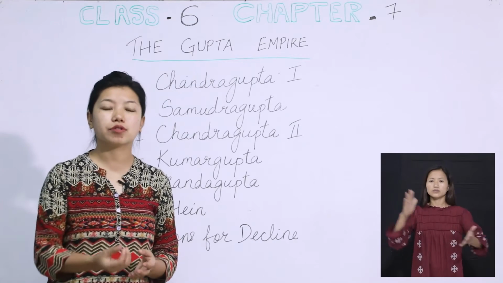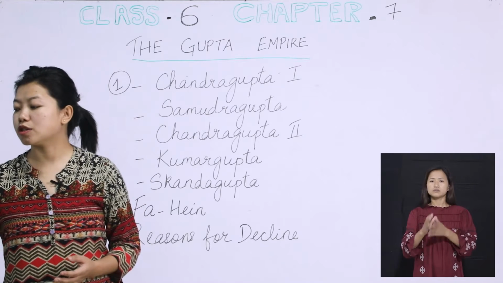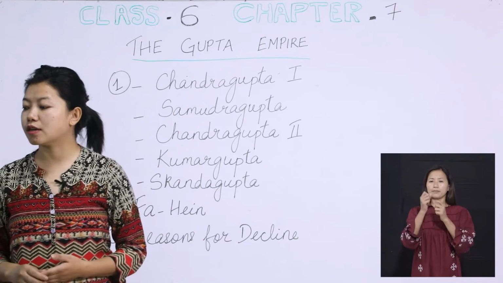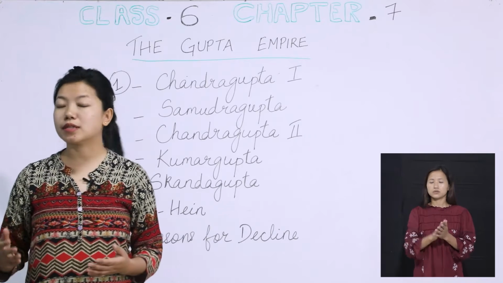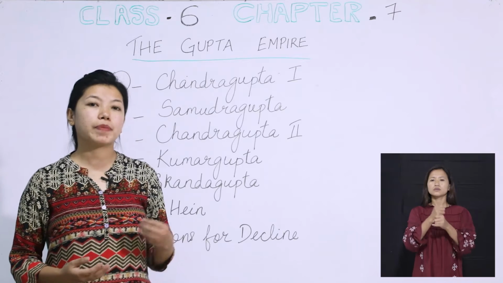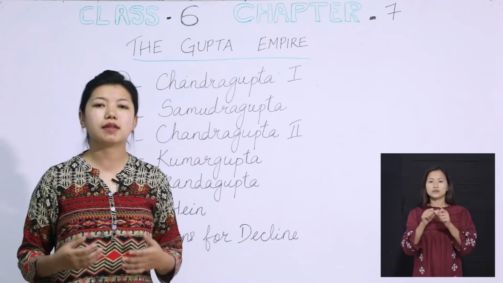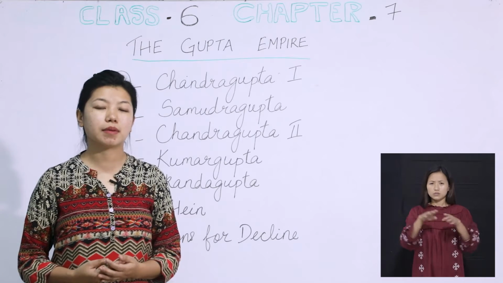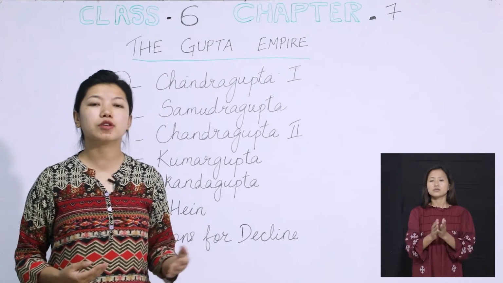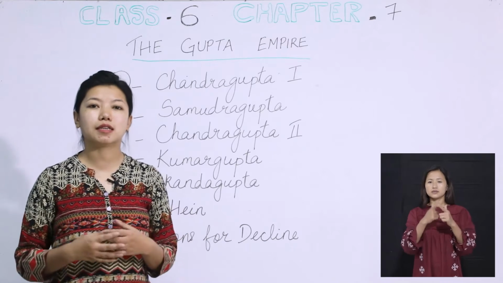He annexed Gujarat. He also annexed some other states, which you can find on page number 44 towards your left-hand side. You can see that it is written that Samudragupta was like Alexander and Napoleon. Alexander and Napoleon were among the greatest rulers of those times, and there were so many rulers who admired them and wanted to be like them. So Samudragupta was also like Alexander and Napoleon in India, alright?